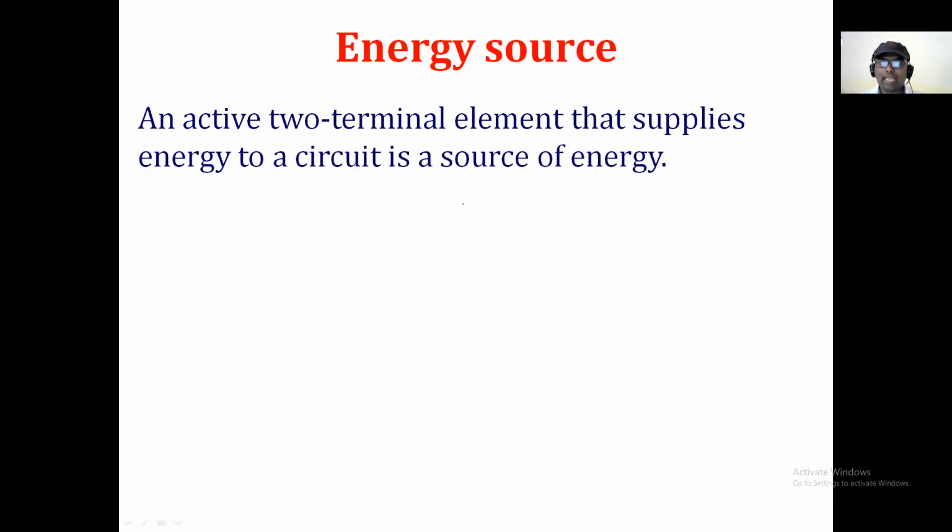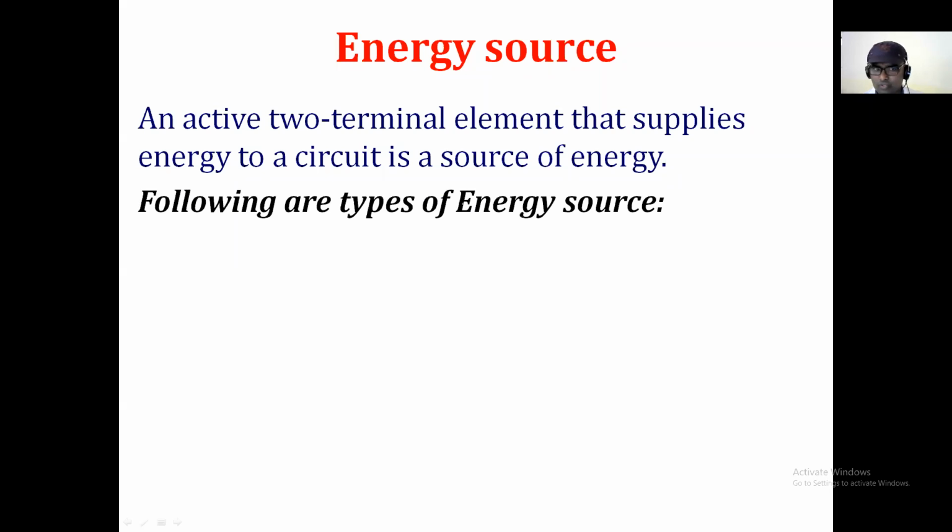This energy source is an active two terminal element that supplies energy to the circuit. It is a source of energy. Without an energy source, we know that no current will flow through the circuit and no potential is developed. So that's why we call it an active two terminal, because any energy source has two terminals. One we call the positive terminal, the other we call the negative terminal. Get my point? It supplies energy to the entire circuit, and this we call a source of energy. Is it right?